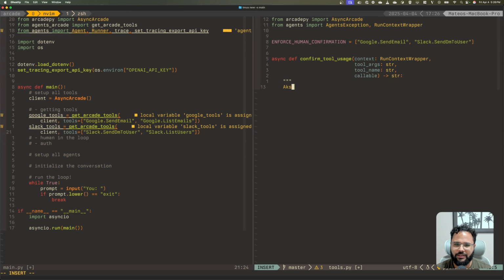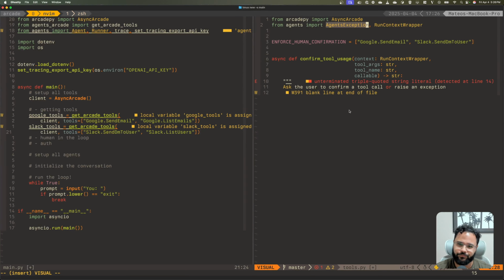So it's going to be: ask the user to confirm a tool call or raise an exception. I just wrote essentially what I plan to do. The happy path is that the user just says, go ahead, call the tool, so we call the tool and return, or we raise an exception. That's why I imported AgentsException over here, because we are going to create a new exception type that we will then handle in the loop. So let's go ahead and first write this function.